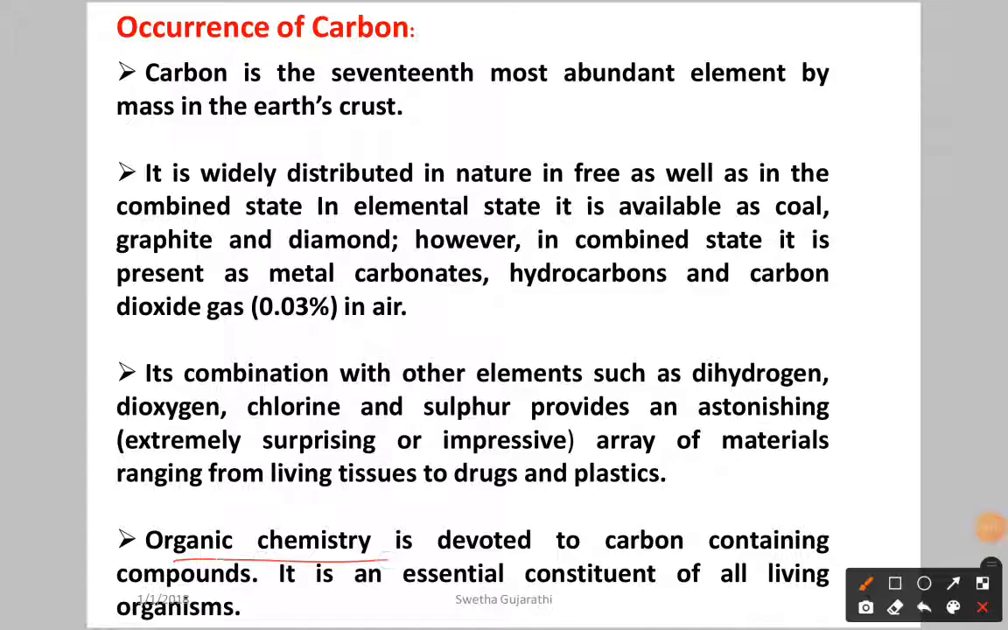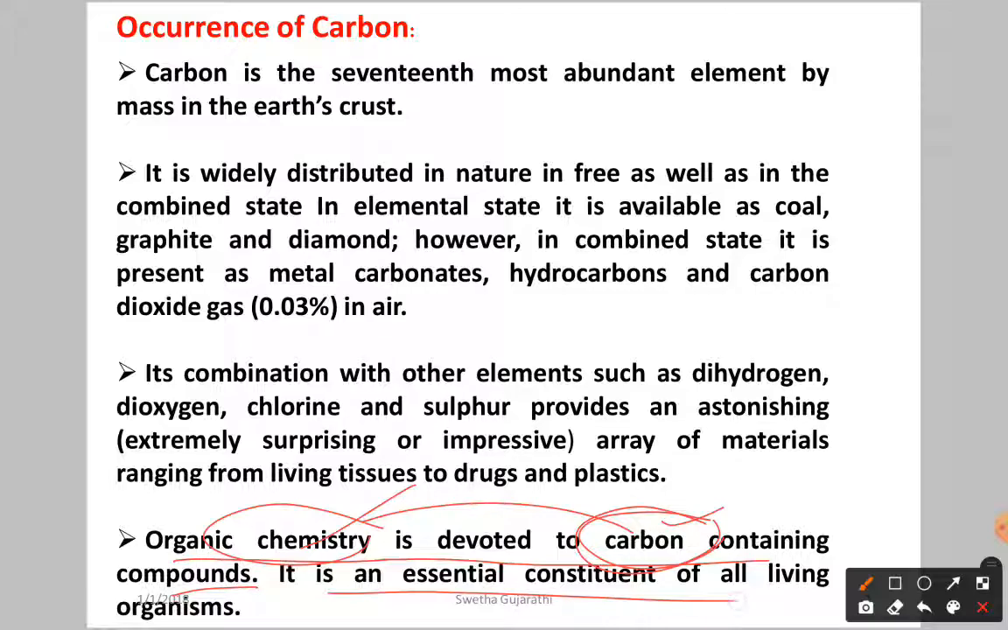Next, organic chemistry is devoted to carbon containing compounds. Organic chemistry means carbon containing compounds only. It is a branch of chemistry which deals with hydrocarbons, in which carbon is the major component. It is an essential constituent of all living organisms. As I just told, C6H12O6, glucose, we need for energy, so it is an important constituent of all living organisms.